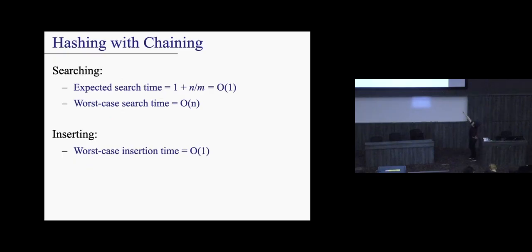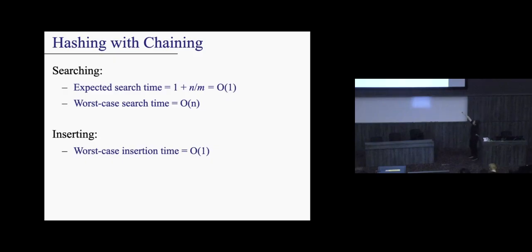Okay, so just to recap a little bit right now, the expected search time happens to be O(1). Again, if you're super unlucky, you could have still picked a hash function where somehow the world hates you, like you won the lottery in the opposite way, where after you win, they take $1 million away from you or something. Literally, it could still be the case. There is still a small chance that everything hashes to the same bucket. So the worst case time is still O(n). Sorry, this can't be avoided.